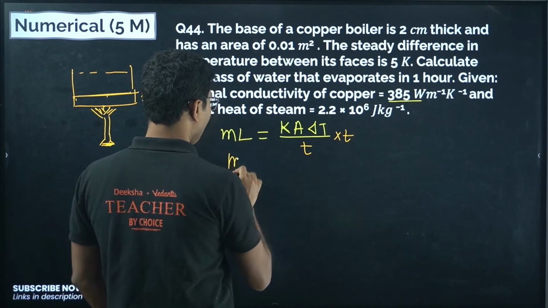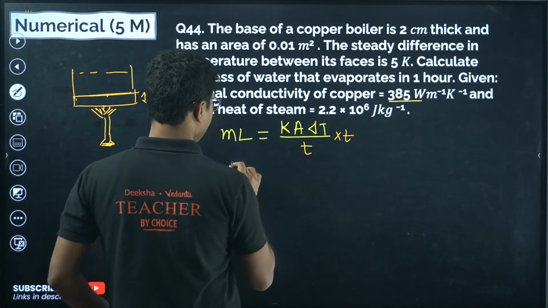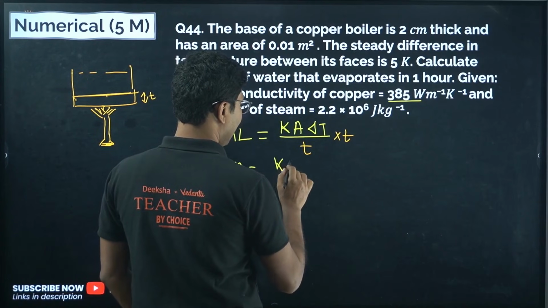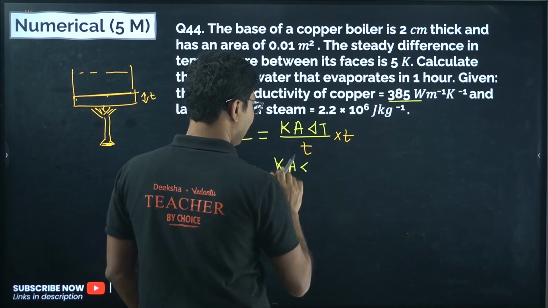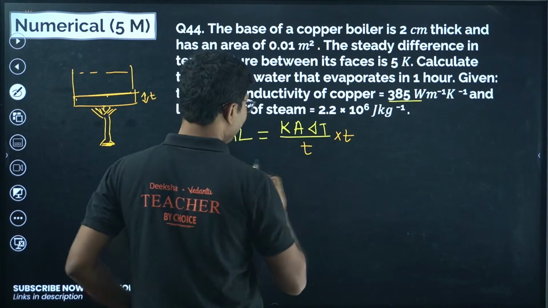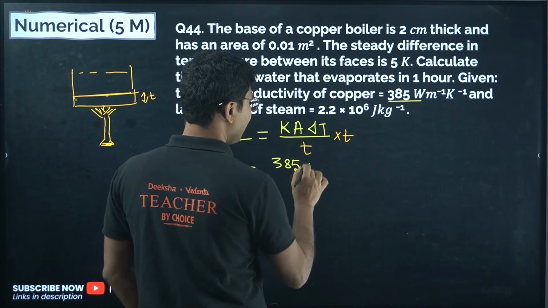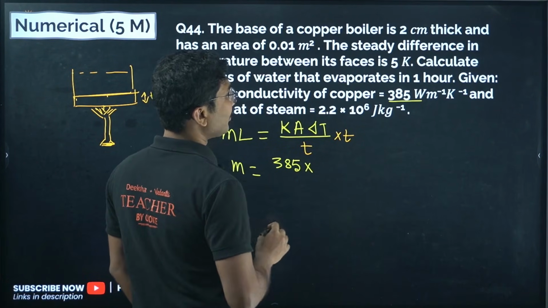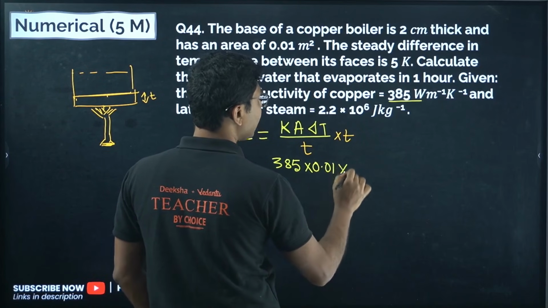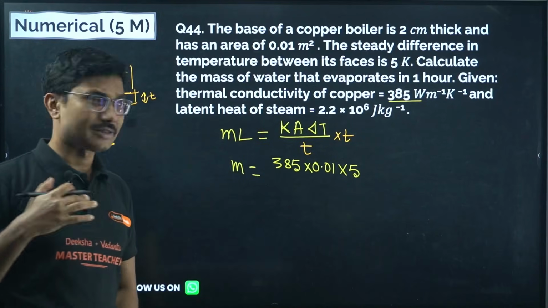So the mass of water which is evaporated is given by K A delta T. Let me put the values. You can use a calculator to calculate the exact value. Very easy question, you are only getting marks for remembering this formula. Area is also given in meter square, so no need to convert units. The temperature difference is given as 5 Kelvin, 5 degrees Celsius, does not matter.